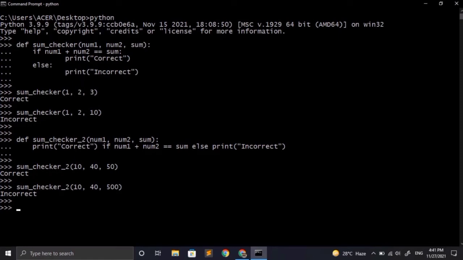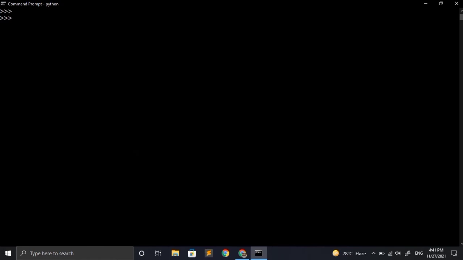So now let's suppose I also want to remove the function, I don't want to write the whole big function. So I can directly use lambda functions here, and inside lambdas I can directly use the ternary operators. So here is a very quick demonstration. Let's make a variable to store the output returned by the lambda function. After that we have to write the lambda keyword and then provide the arguments that it is going to accept. In this case it will be num1, num2 and sum.